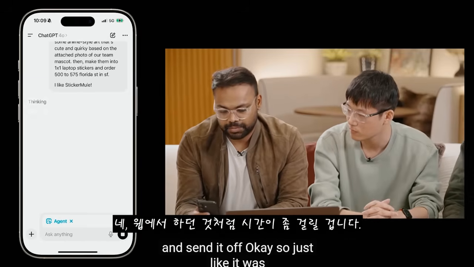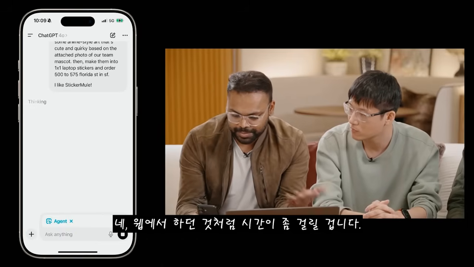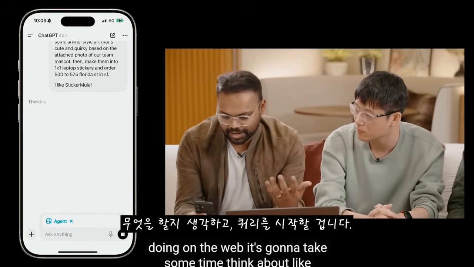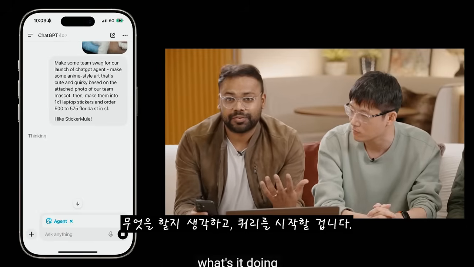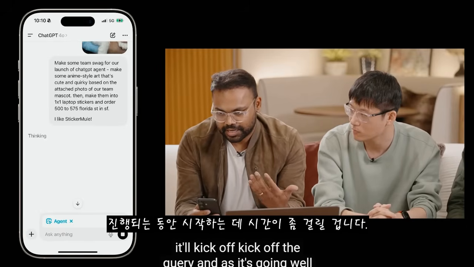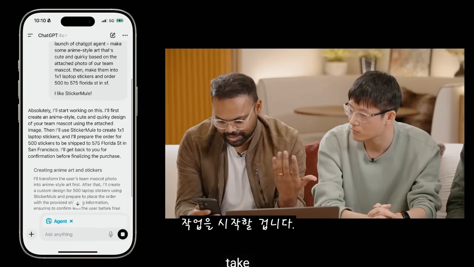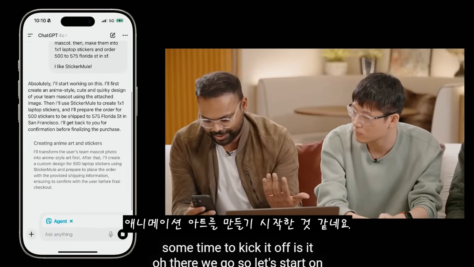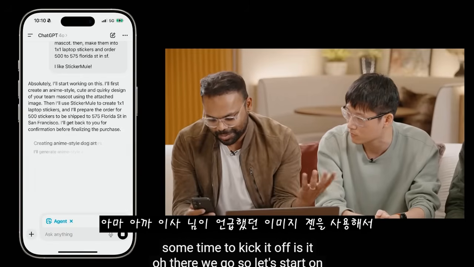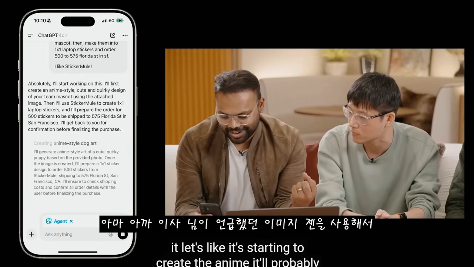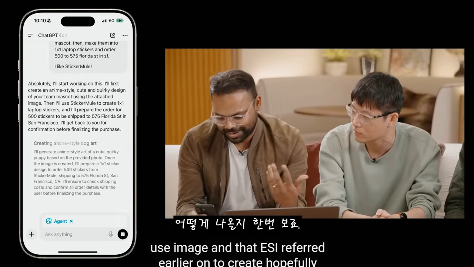Okay, so just like it was doing on the web, it's going to take some time to think about what it's doing and kick off the query. Oh, there we go. So it's starting to work on it. Looks like it's starting to create the anime art. It'll probably use Imagen that Isa referred to earlier to create, hopefully, some anime art. We'll see how it comes out.